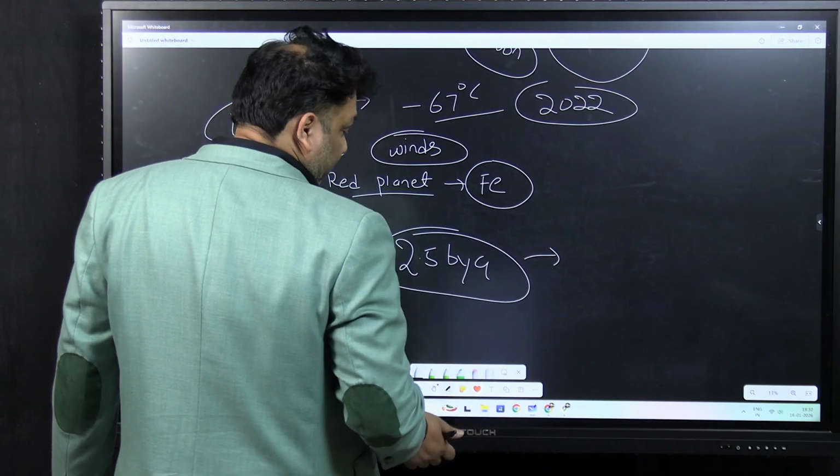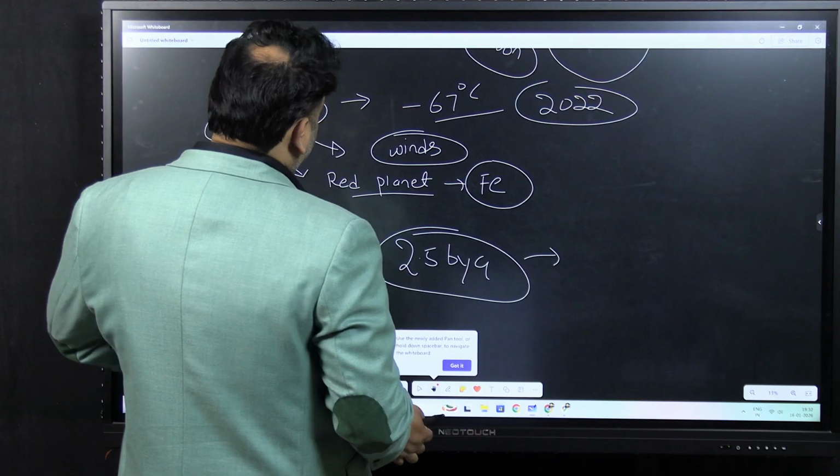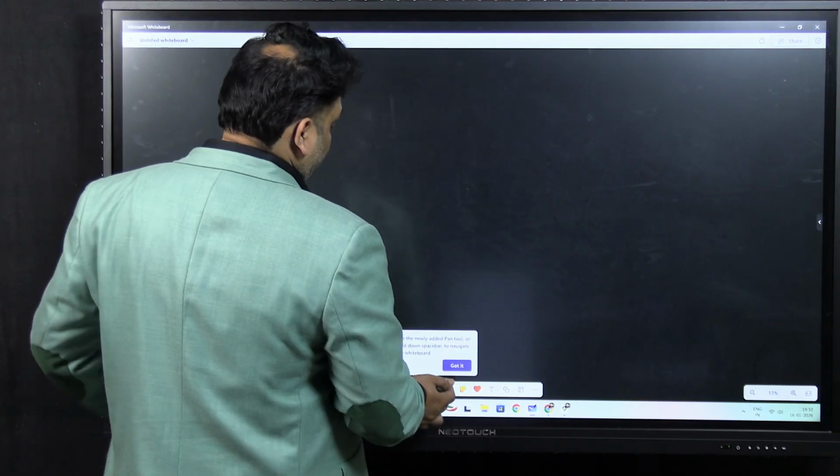Now after Mars, you'll be having a belt called as the asteroid belt.